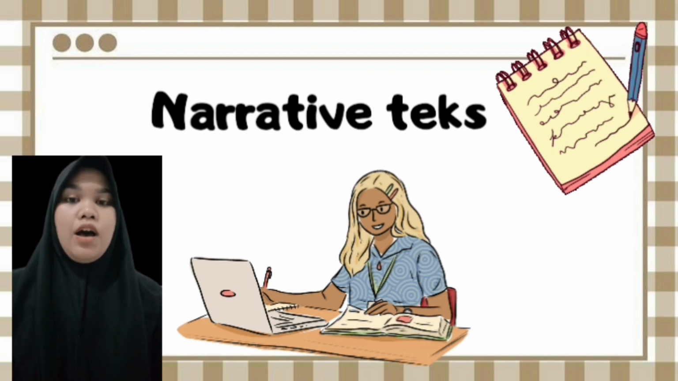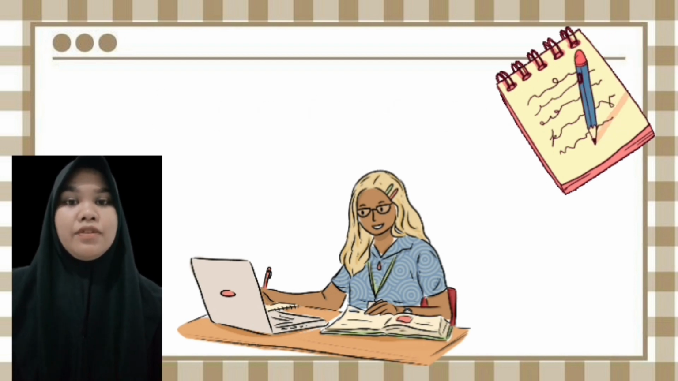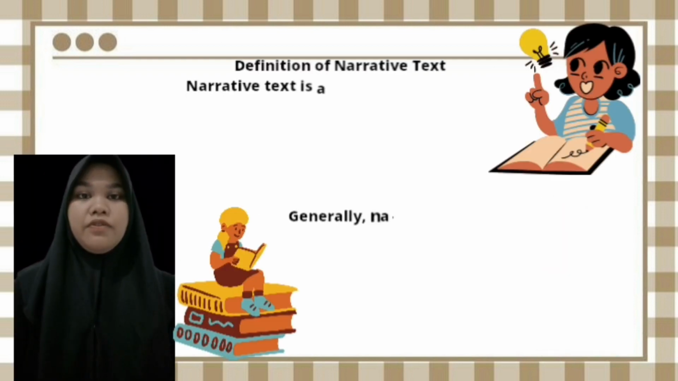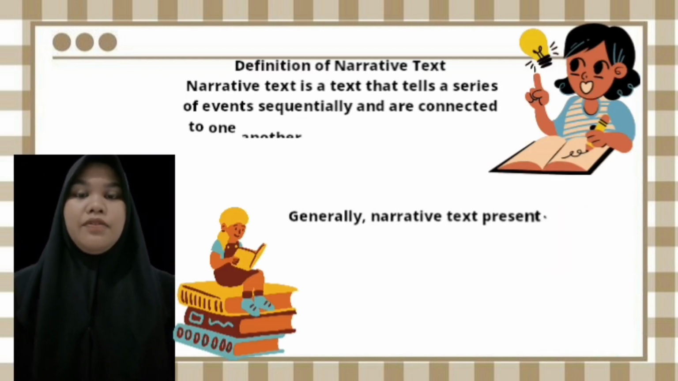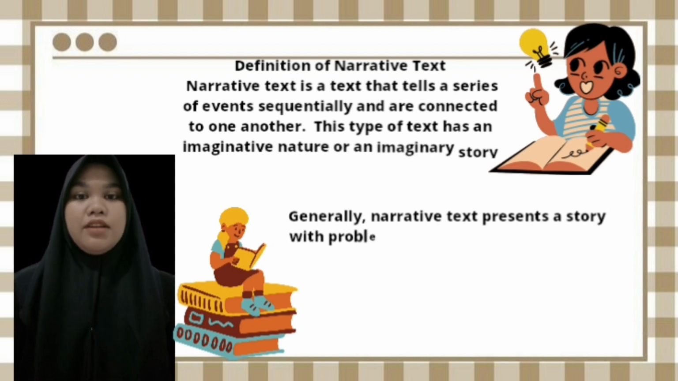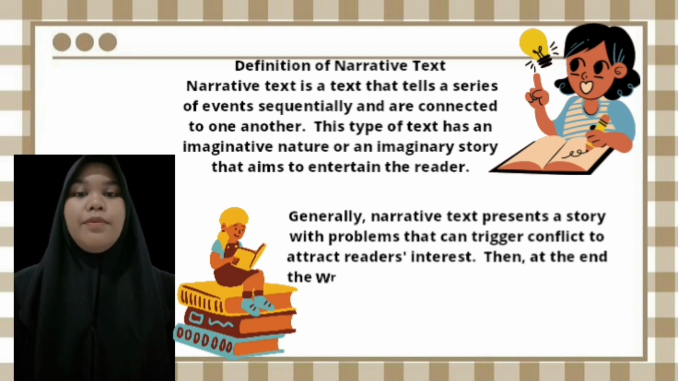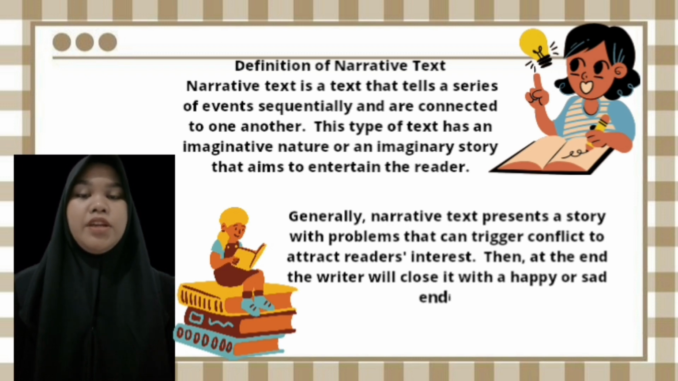In this video, I will explain what narrative text is. Do you know what narrative text is? Definition of narrative text. Narrative text is a text that tells a series of events sequentially and connected to one another. This type of text has an imaginative nature, or an imaginary story that aims to entertain the reader.